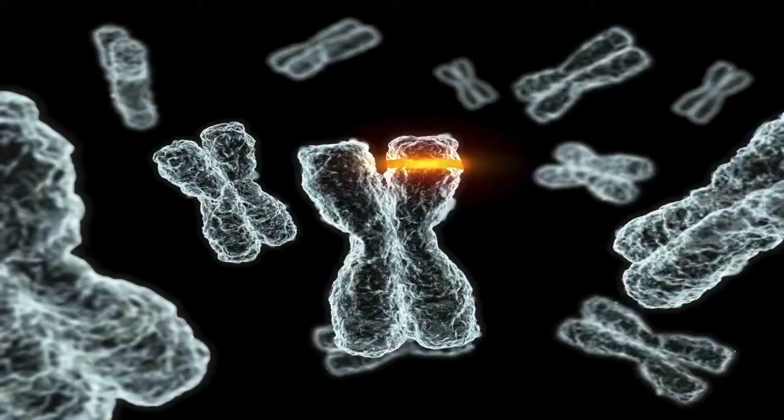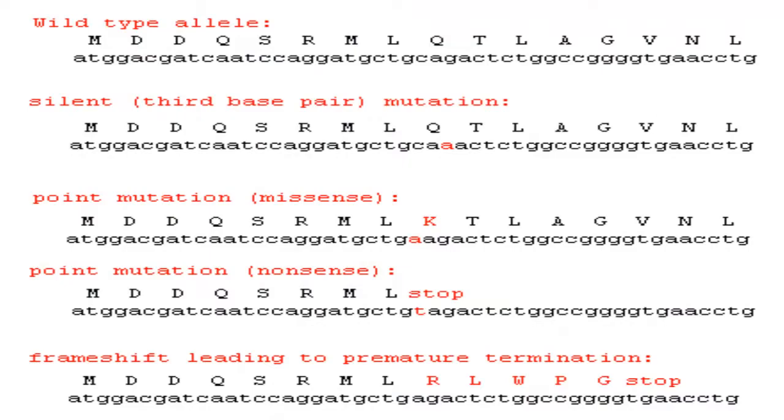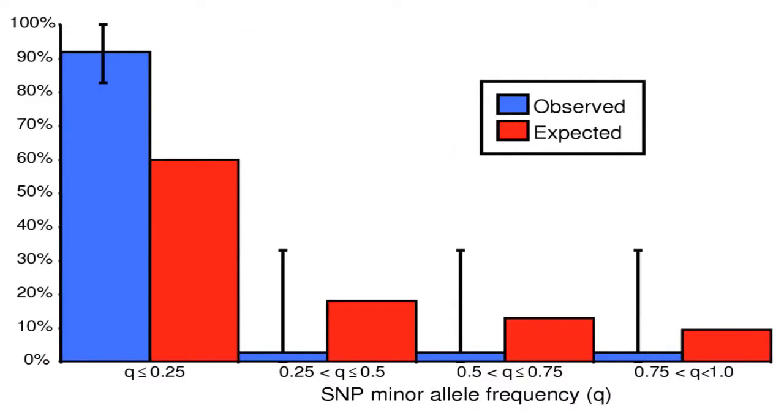Much has been made about mutations, but while mutations are ultimately the source of variation, they're not really the substrate, the raw material of evolution. A point mutation is when a single nucleotide base changes. But when that mutation is passed on and becomes a part of the gene pool, biologists generally stop calling it a mutation. Once that genetic change has spread through a population, we now refer to it as a polymorphism. Poly from many, morph from shape.